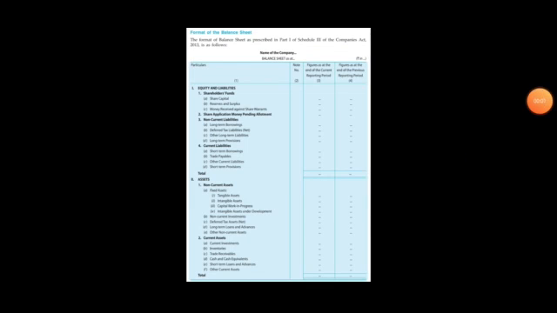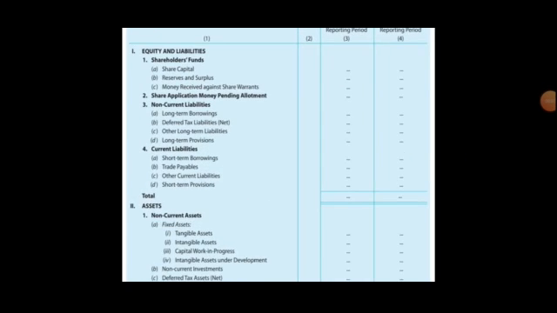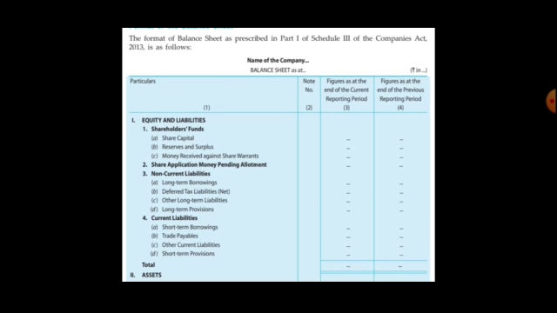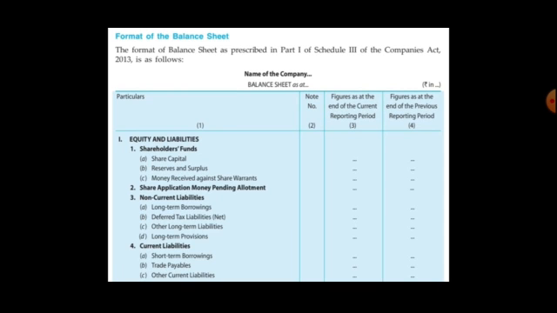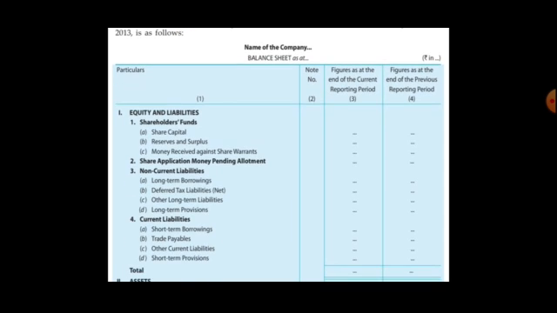Now children, we are going to see the format of the financial statement as per your textbook, which we have already discussed. These are the major heads. This is the balance sheet, Schedule 3 of the Companies Act 2013. You can see equity and liabilities.